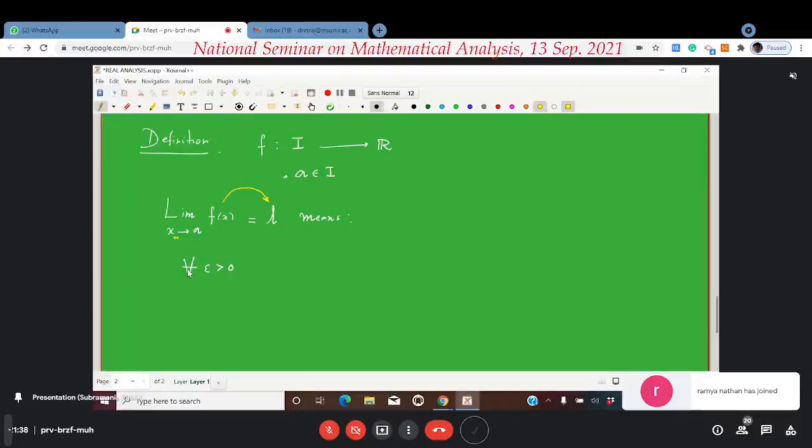That is, for every epsilon greater than 0 given by the student, there exists a delta greater than 0.